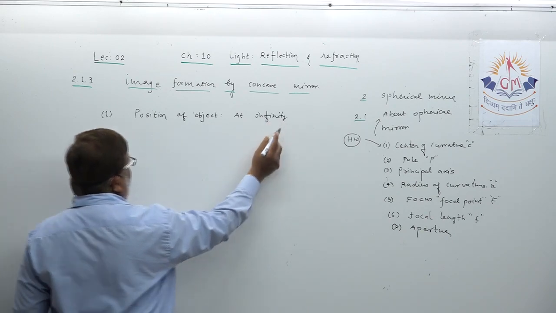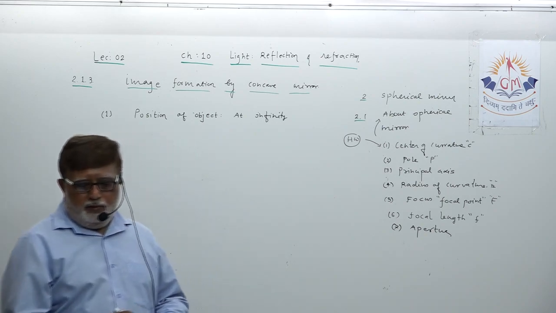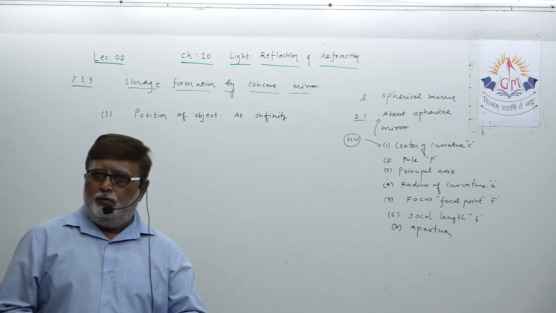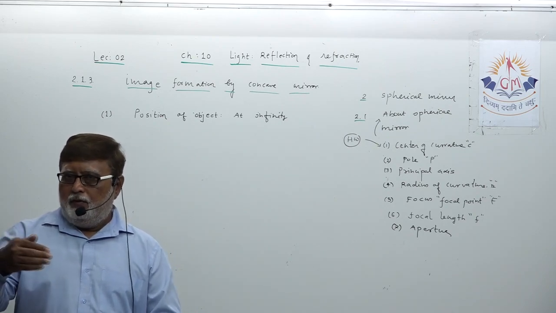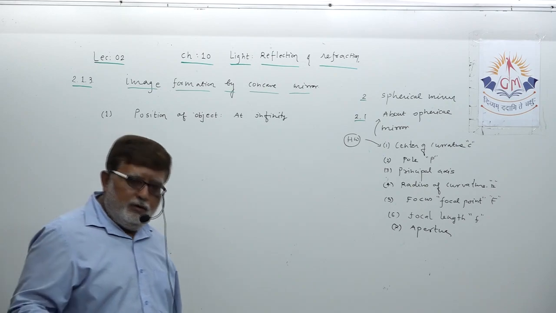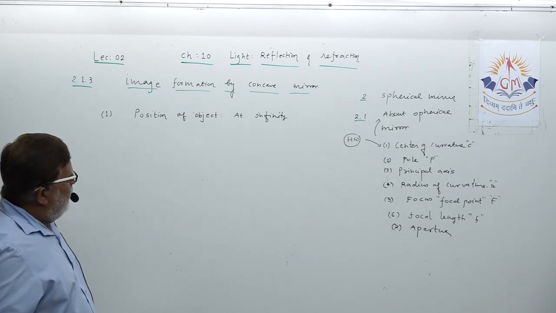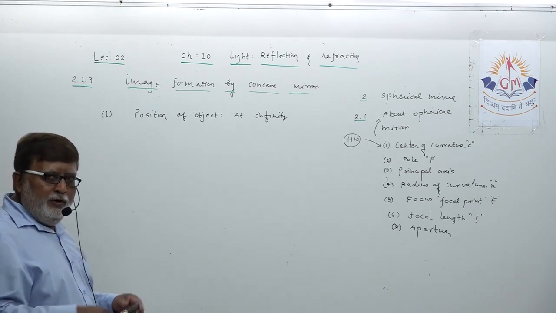Infinity means some more distance. You understand? Infinity doesn't mean that the mirror is in Bhavnagar and you keep the object in Sihor. Infinity means some reasonable distance beyond the radius of curvature. So position of object at infinity.